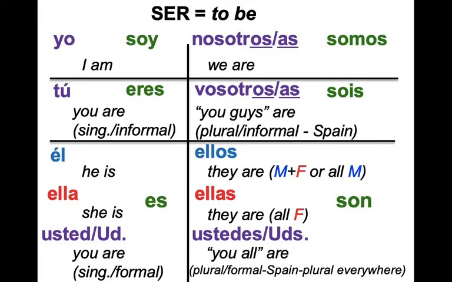Yo soy alta. I'm tall. Tú eres estudiante. You are a student. Él es rubio. He is blonde. Ella es morena. She is brunette, dark-haired, etc. So these are states that are more constant, not changing, so therefore not using the verb estar.